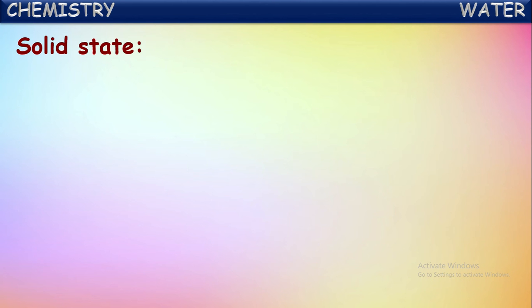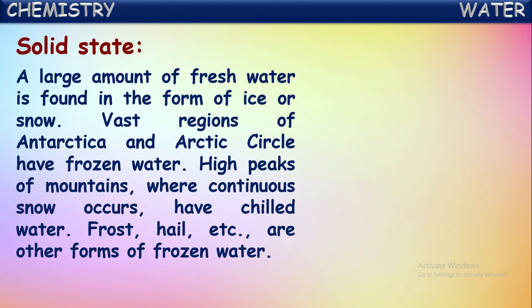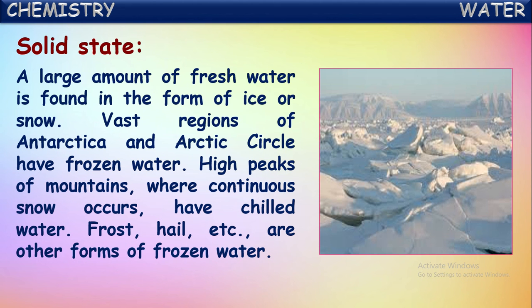Now let us talk about the solid state of water. A large amount of fresh water is found in the form of ice or snow. Vast regions of Antarctica and the Arctic Circle have frozen water, because in those areas the temperatures are very low. They will be even in minus degrees Celsius. So at those temperatures, water will be in the solid form as snow or ice.